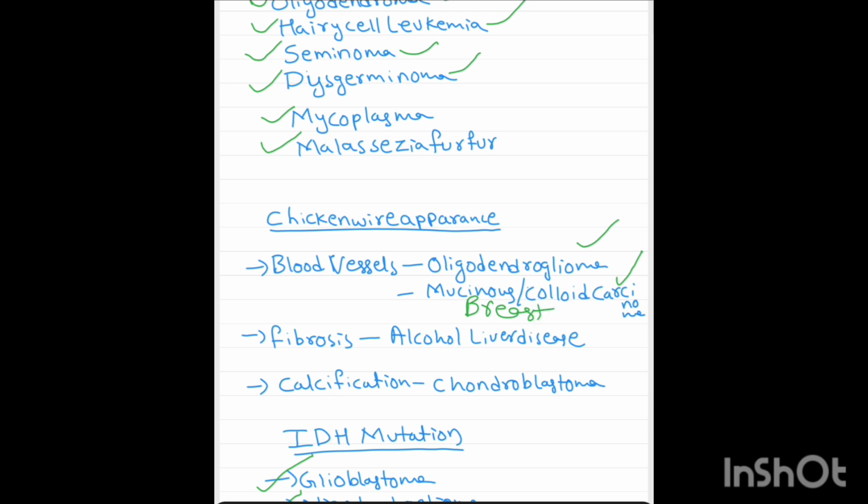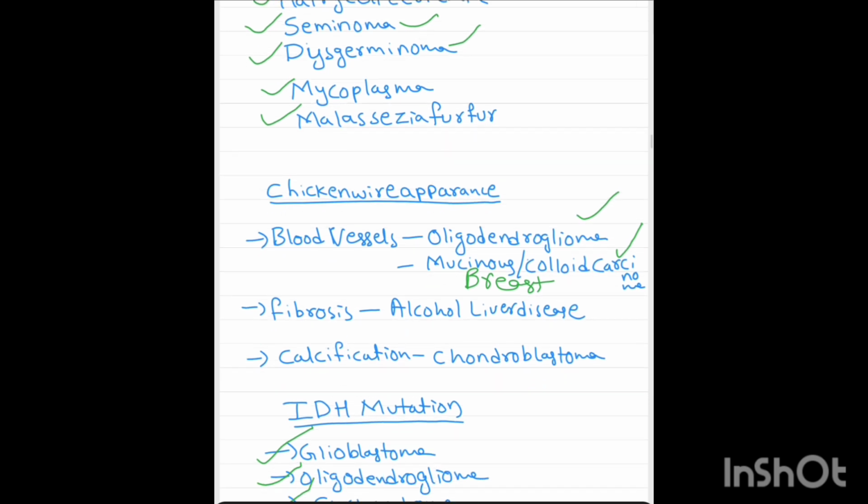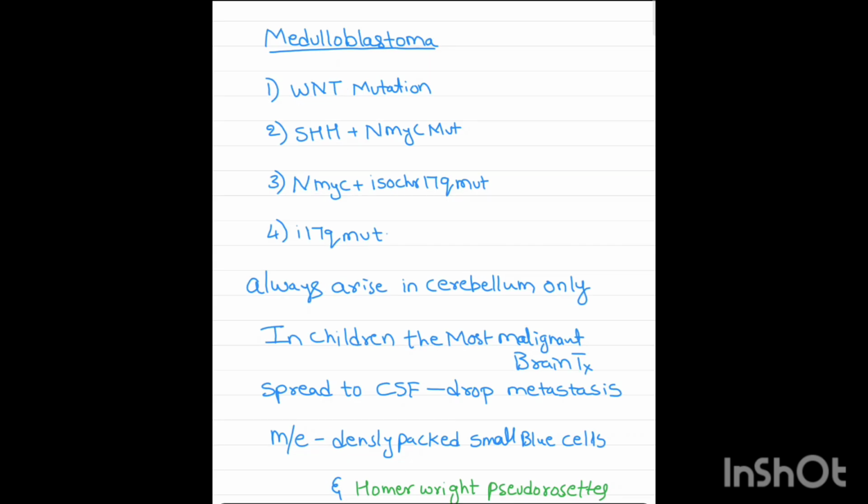Oligodendroglioma and mucinous colloid carcinoma of the breast. Fibrosis: alcoholic liver disease shows chicken wire fibrosis. Calcification: chicken wire calcification is seen in chondroblastoma. Now we will learn about the medulloblastoma.